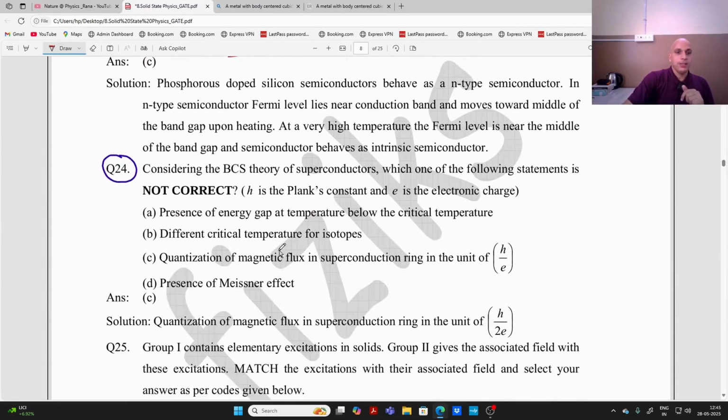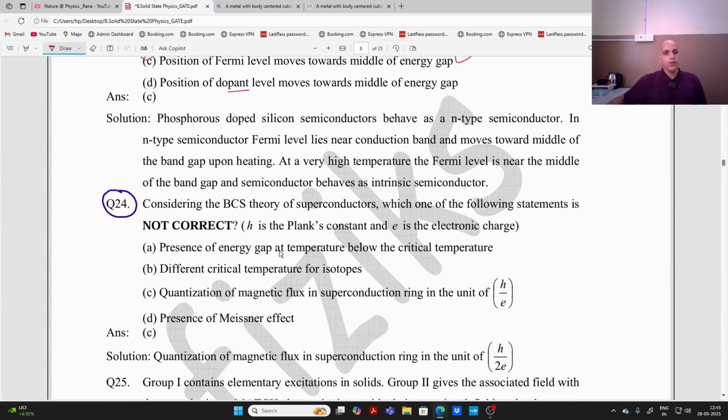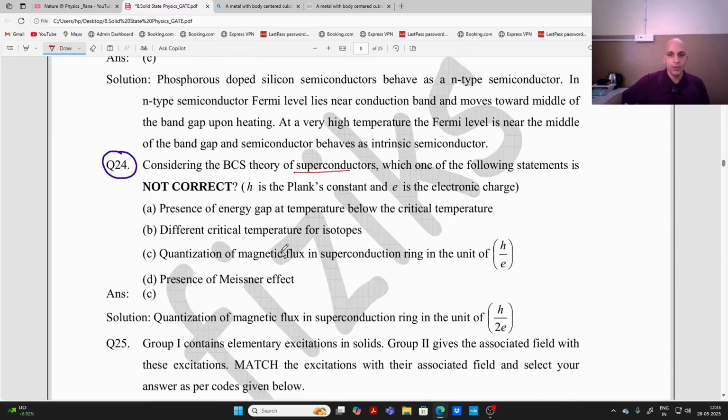Now the next question is, consider the BCS theory of superconductors. Which one of the following statements is not correct? Presence of energy gap at temperatures below critical temperature: it is true, because we know very well an energy gap of the order of 10 raised to power minus 3 electron volt exists, and that energy is required to form the Cooper pair, right?